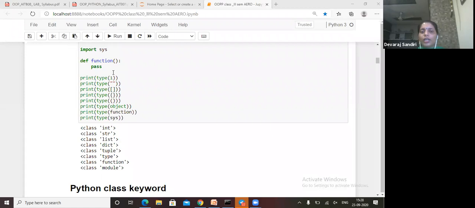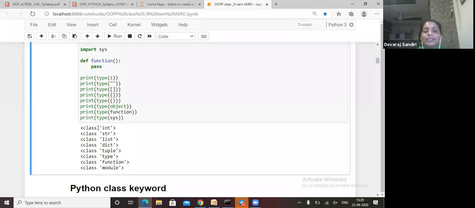We define a function and pass it, and we are printing the type. Type of 1 is the integer class. See here what is written, class integer. Now in your data types, class is coming, as in object-oriented programming. That class and this class are both the same. Integer is one type of data type, but class is your class. Inside class, many data types are there.